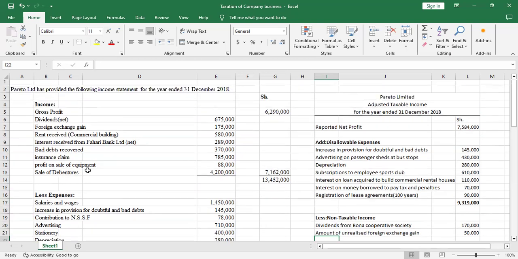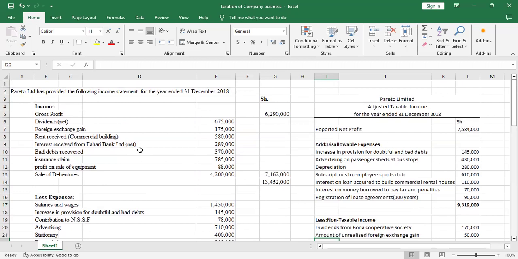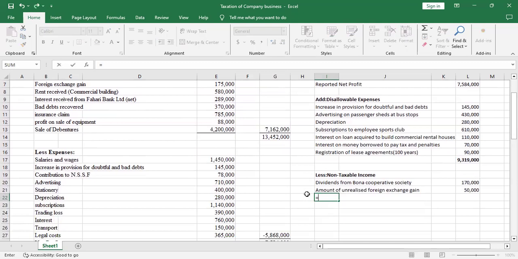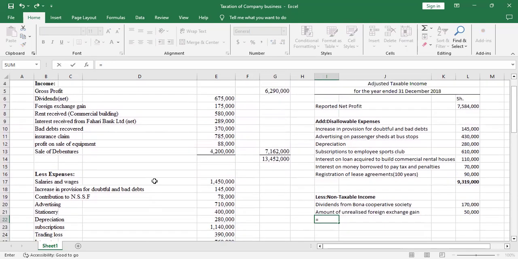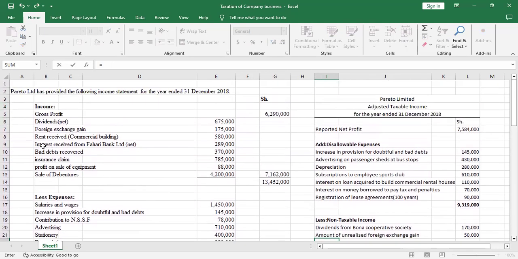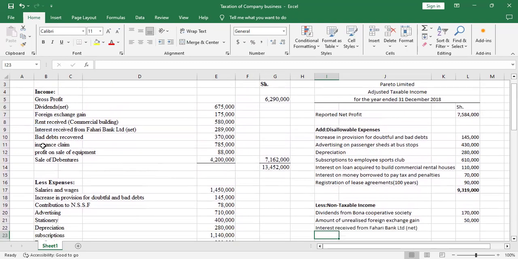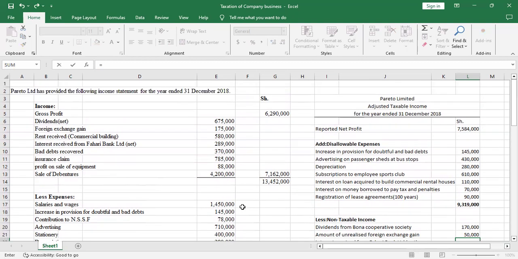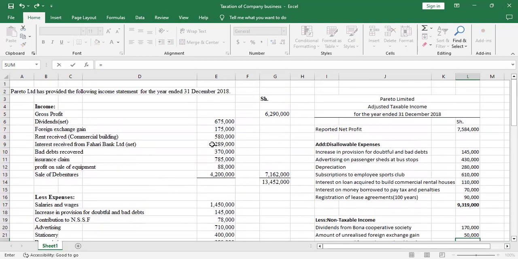The interest that we received from Bank Limited is an interest on fixed deposit. So that is an untaxable income because you don't tax the interest on fixed deposit. So I'll pick it. Interest received from Bank Limited, and it was already met. Yeah, so you don't tax it. That's an untaxable income.